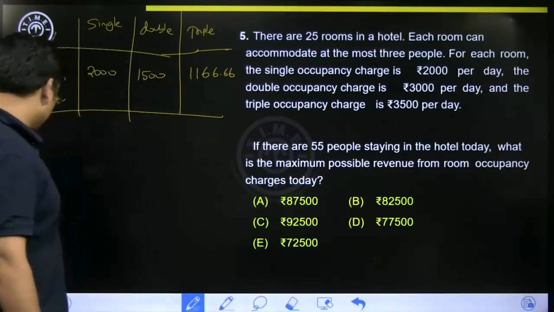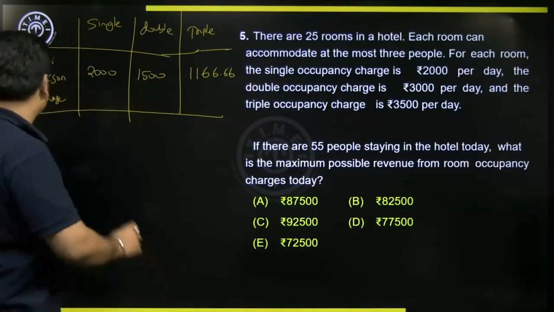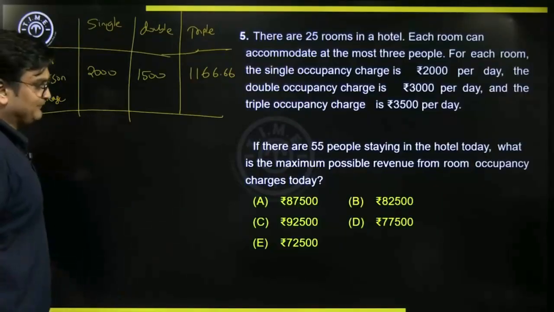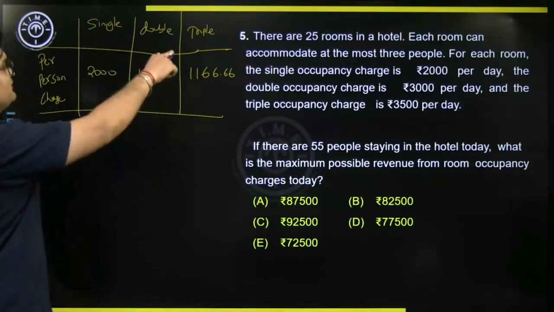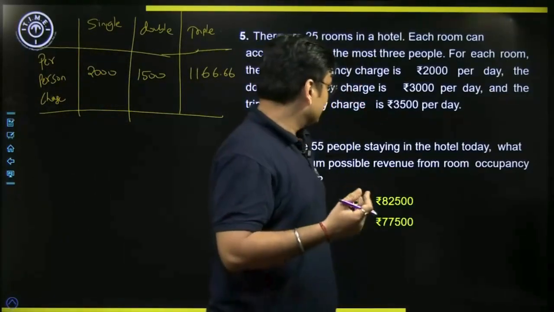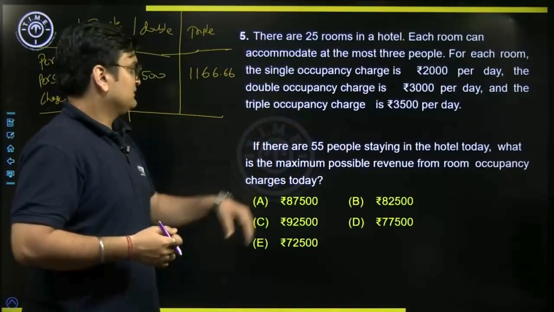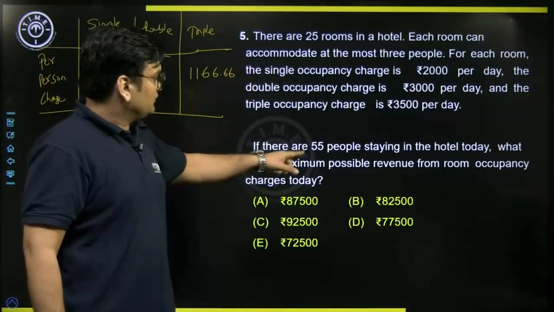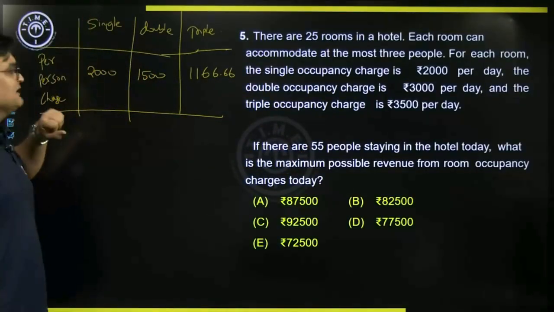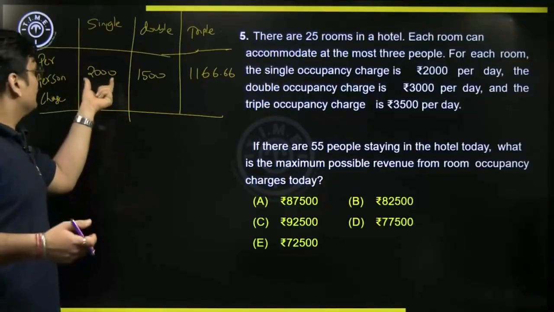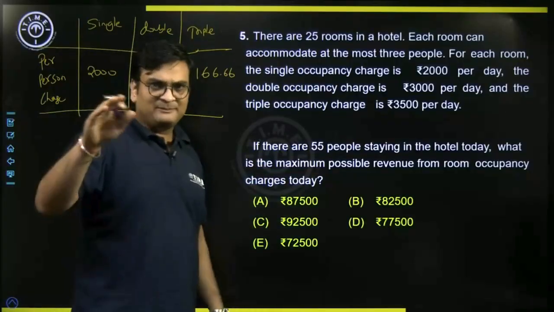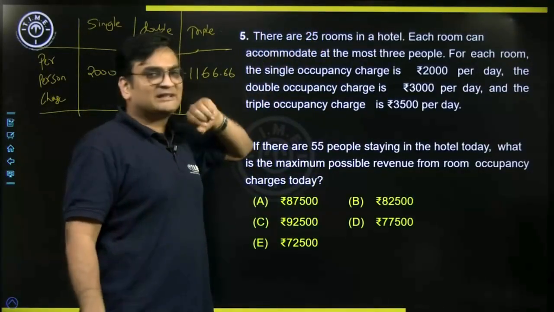Room occupancy charges today. So there are 55 people and there are 25 rooms, right? 25 rooms was given to us and there are 55 people. So one thing firstly here, please note, if you try to accommodate single persons, then you would be getting maximum revenue per person. But for accommodating 55 persons, you need 55 rooms. We do not have that.